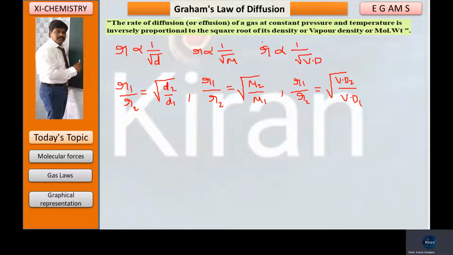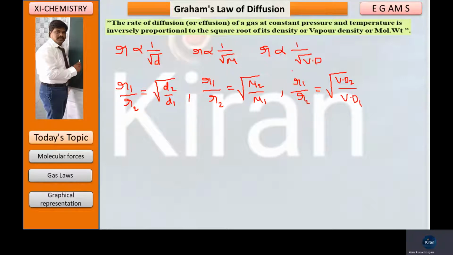Graham's law of diffusion, we can explain the definition with respect to density or molecular mass or vapor density. The rate of diffusion of a gas is inversely proportional to the square root of its density, is known as Graham's law of diffusion. Or the rate of diffusion of a gas is inversely proportional to the square root of its molecular mass.